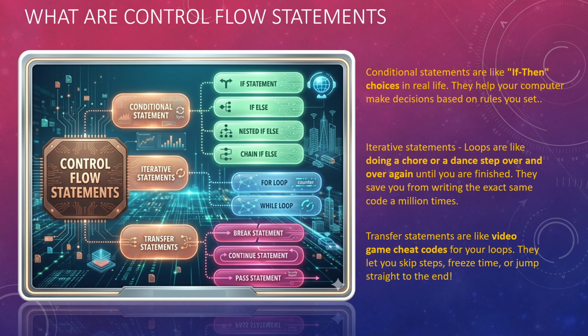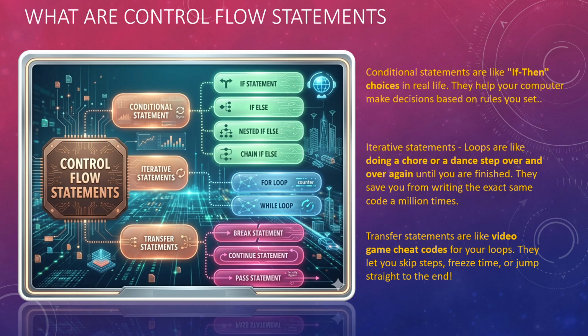Iterative itself means that it keeps on running in a loop, right? The code is running in the loop. Transfer statements mean that if I am going through a sequential code but I don't want to run the next statement, or I want to go out of the loop, break statements, continue statements and pass statements are used.